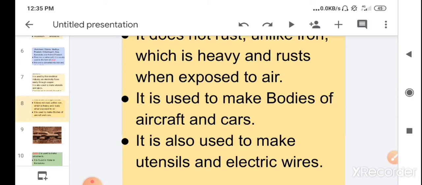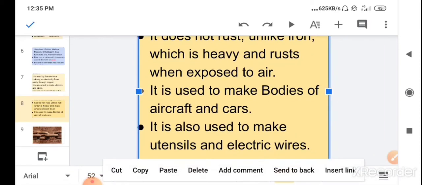Children, it is also used to make utensils and electric wire. It is used to make utensils and electric wire because it is very light in weight. That is why it is used to make bodies of aircraft and cars and for making different objects like utensils and electric wires.